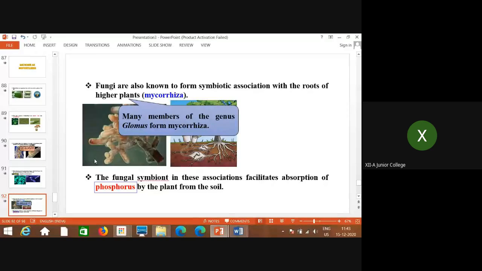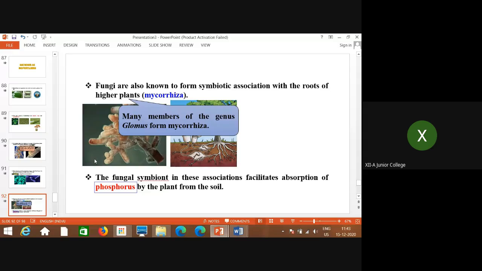Now the next example is a very common one. Some of you might know it, some of you might not, but it is also a very important example, called mycorrhiza. Now try to understand the meaning of mycorrhiza. I split this word into myco and rhiza. Myco means fungi; the word myco is always related to fungi.